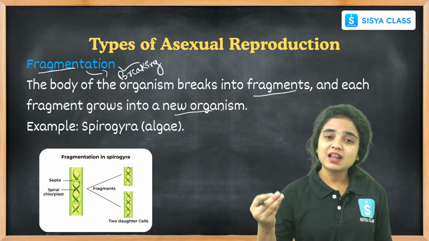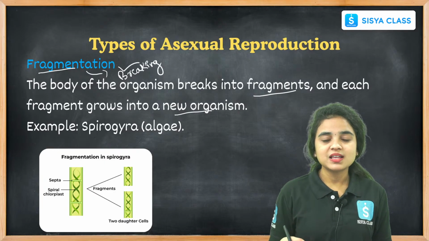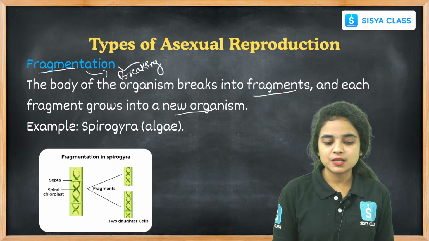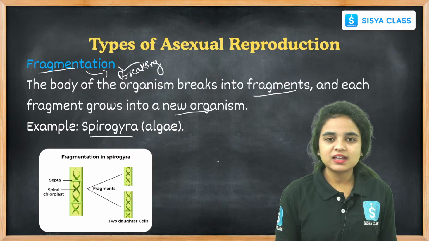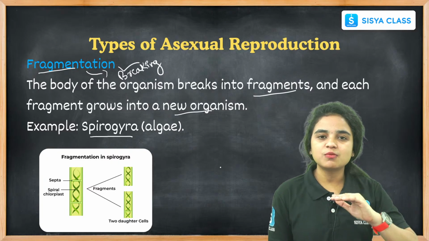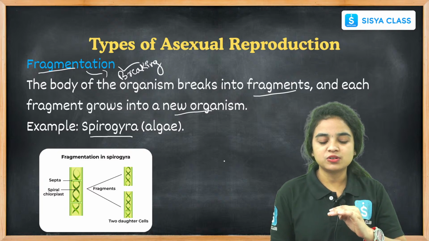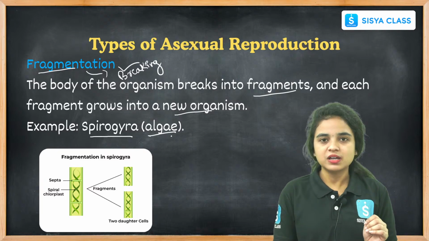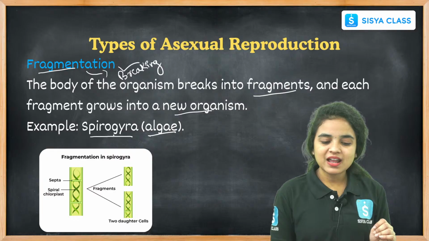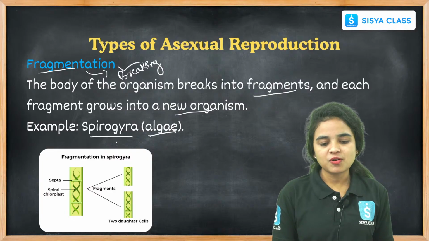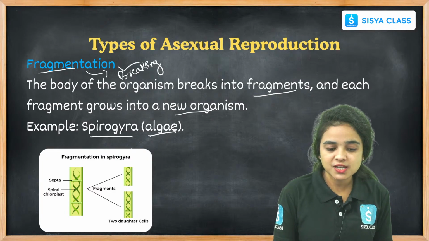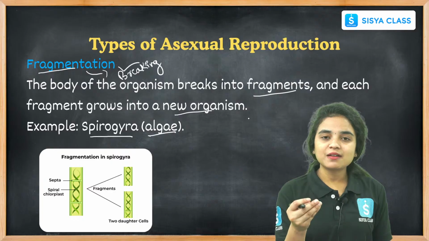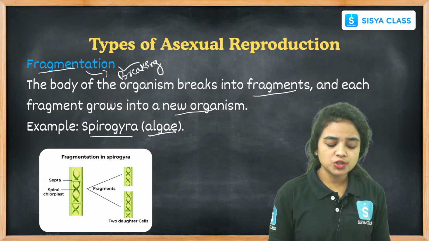Each fragment grows its own body parts and forms a new organism. An example is Spirogyra. We can find algae growing on the surface of ponds or stagnant water. This algae, Spirogyra, participates in the fragmentation process, an asexual type of reproduction, and the fragments develop into new organisms.